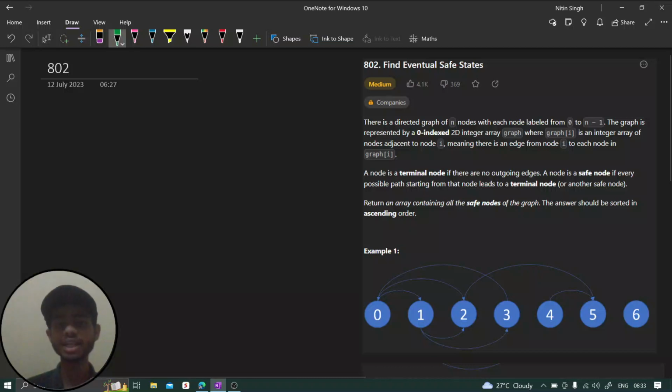Hi everyone. In today's challenge, we are going to solve this problem. The problem name is Find Eventual Safe States and the problem number is 802.